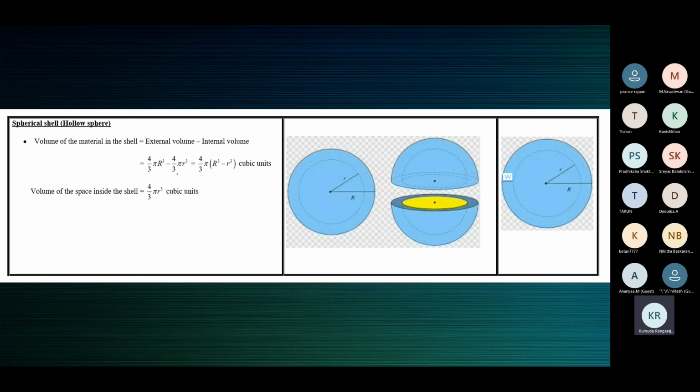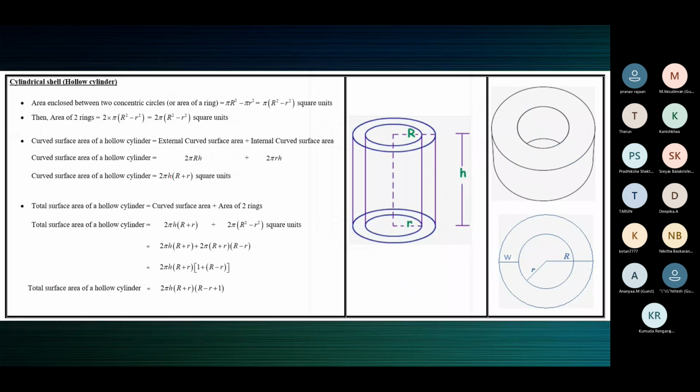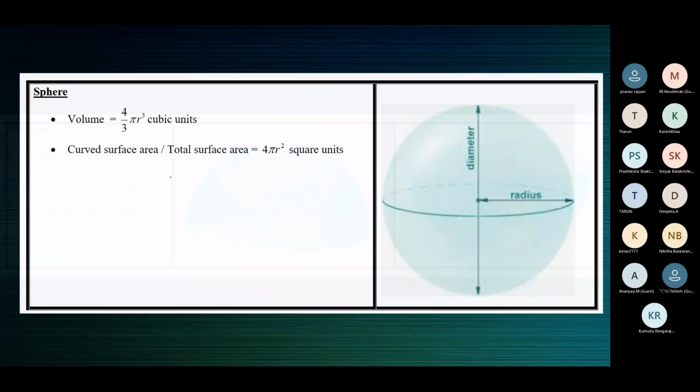So volume of the material is external volume minus internal volume. This is external volume, because for a sphere it is 4/3 pi r cube. Sphere, 4/3 pi r cube.